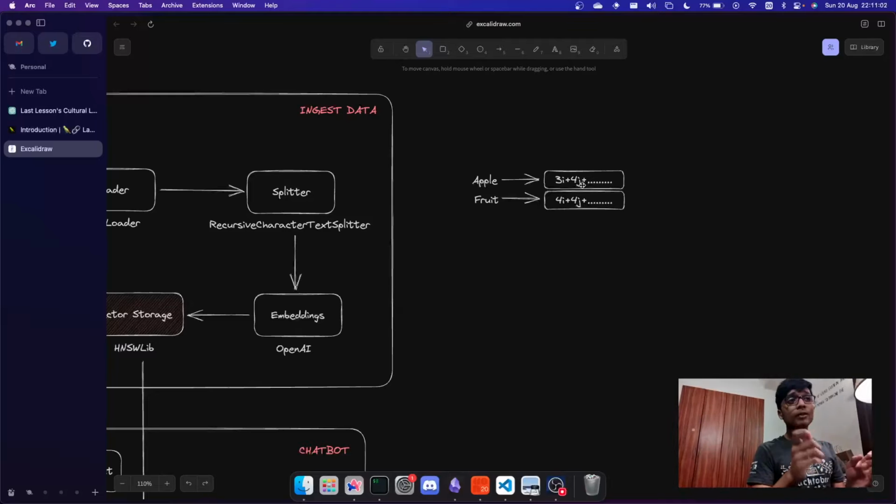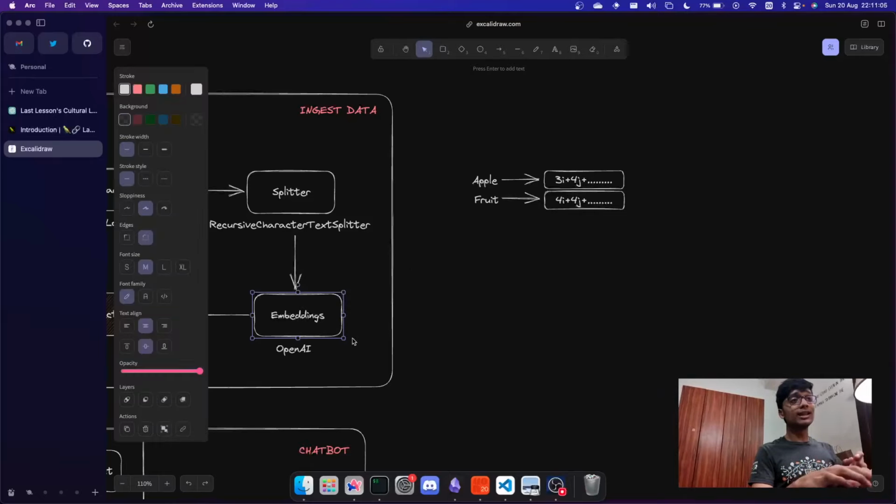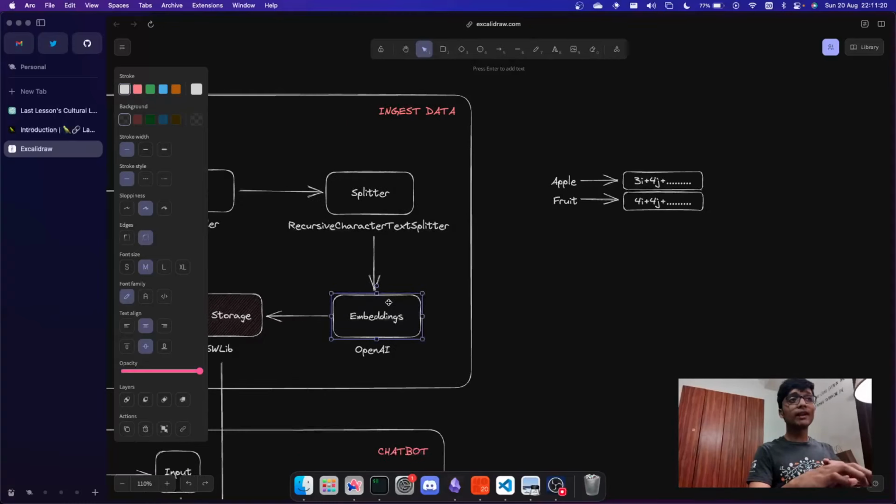What OpenAI does under the hood using the embeddings is that it finds the cosine similarity with the dot product. I'm going too much into detail, but basically it just finds the similarity between two vectors. The more similar they are, the more similar the word or the context is. So from that, we find out how similar the context is for the answer to come in, and with that context, the new data or the response is generated. That is what embeddings are in a nutshell.